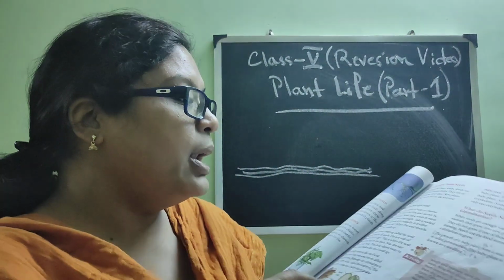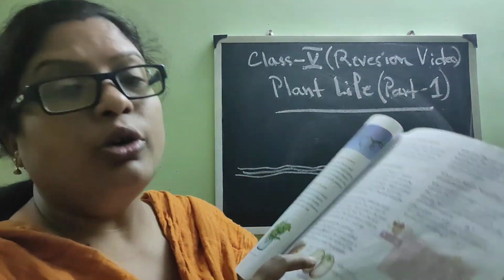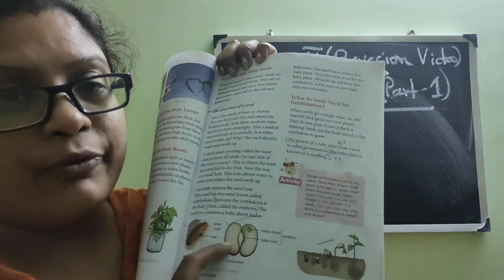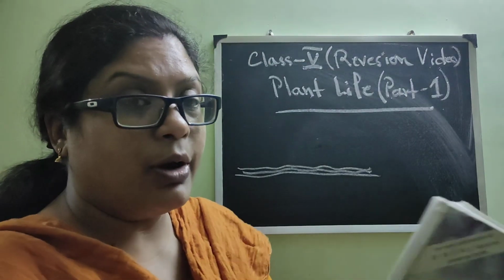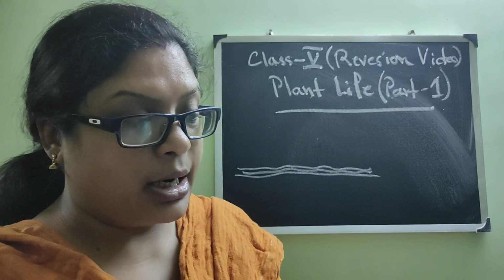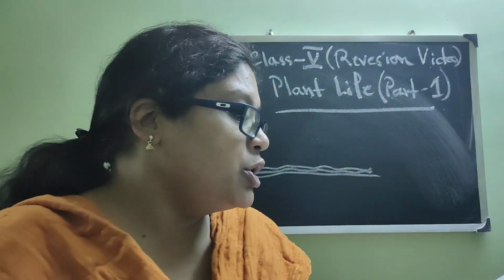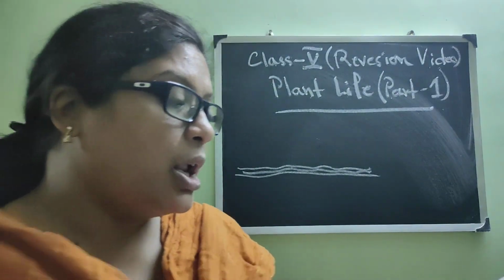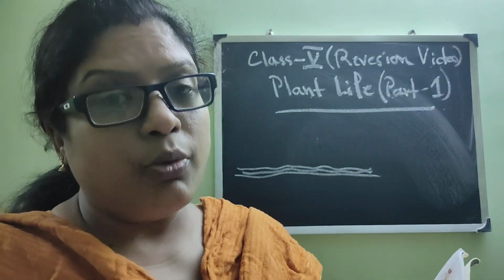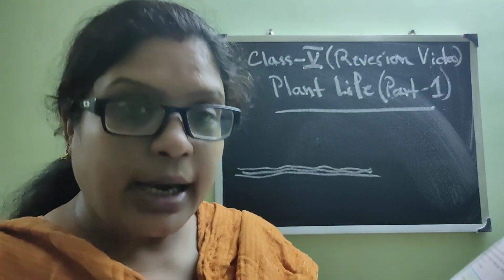Now, when you write the structure of a seed for a long question, you must draw this. You have to draw this. These two pictures, as I have given, you have practiced a lot in the class. Now if I ask the conditions, what will you say? That the conditions of germination are sunlight, water, mineral water, and air, isn't it?